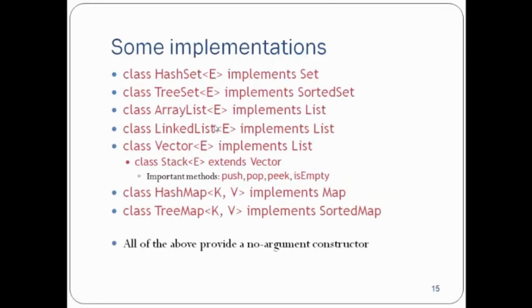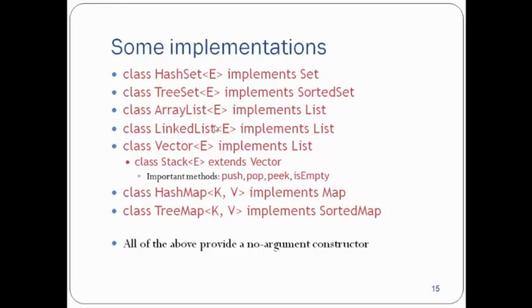Some implementations. Class HashSet implements Set, and class TreeSet implements SortedSet. So these are some of the implementation classes. Over here you can see HashSet is a class and it implements the Set interface. Similarly, we have another class TreeSet, which implements SortedSet.